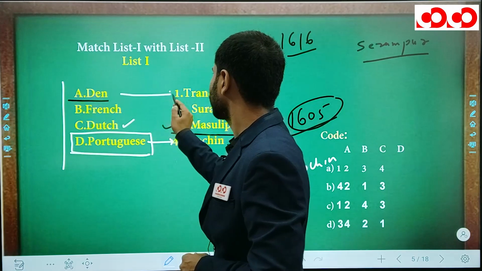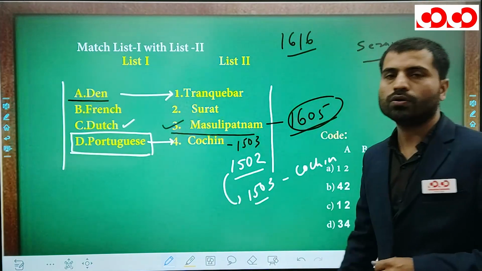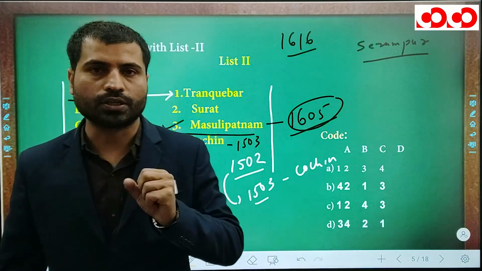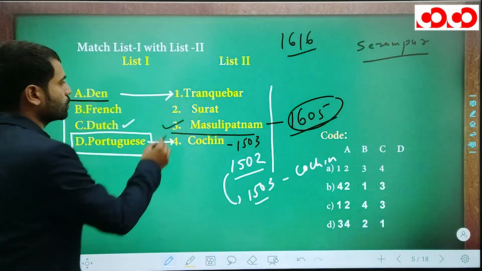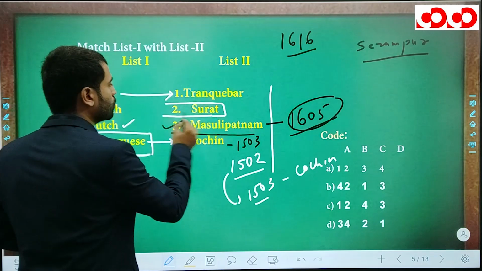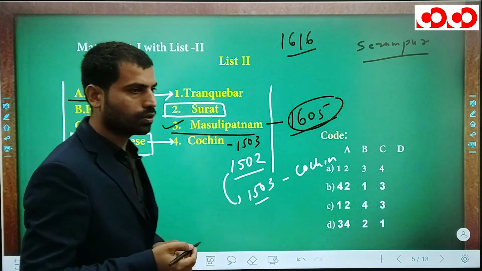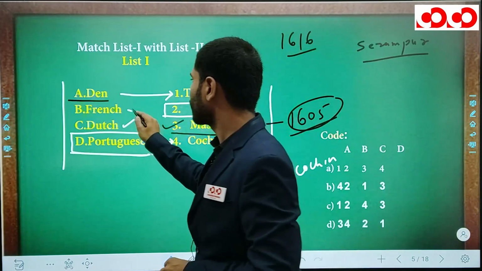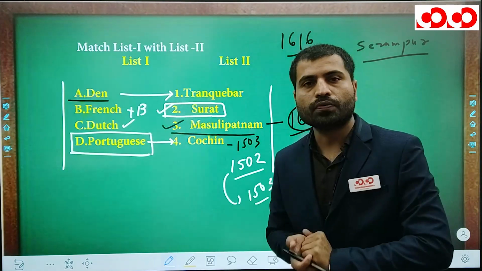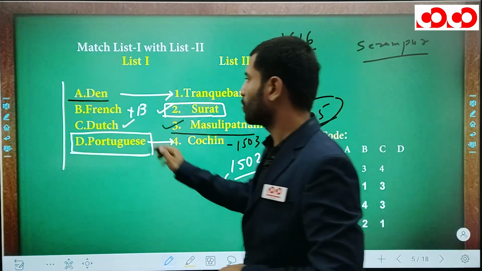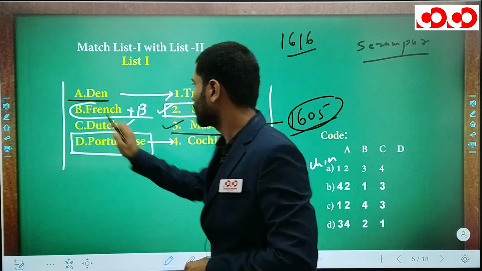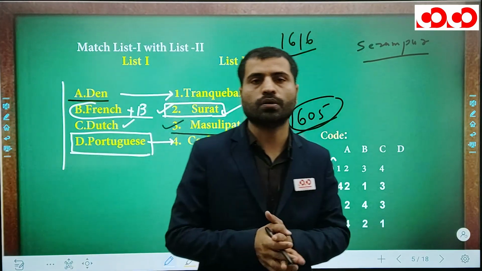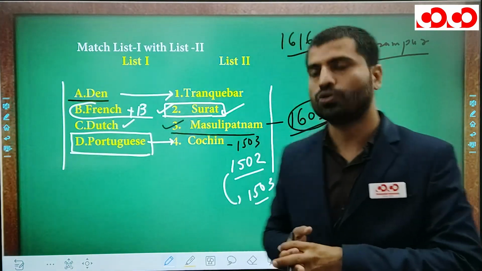Okay, so here it is, the first settlement of the Danes. Now we need to discuss the French. The French and British both had their first settlement at Surat, because Surat was the more profitable region. Hence, the British and the French both targeted Surat first. So if the examiner asks where the first factory of the British or the French was, the answer for both will be Surat, the most important and most profitable sector.